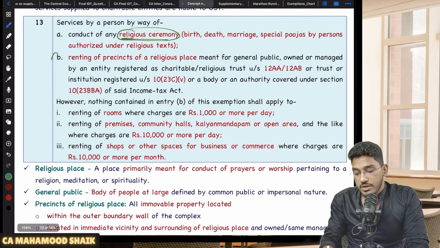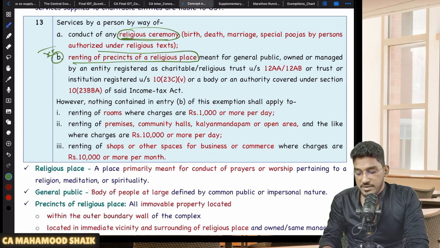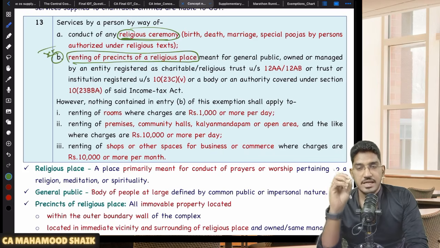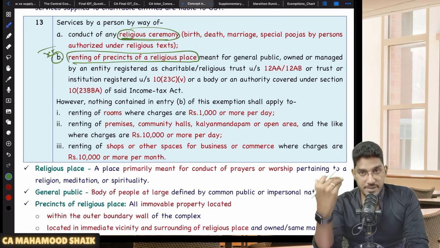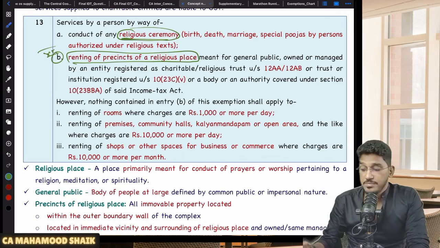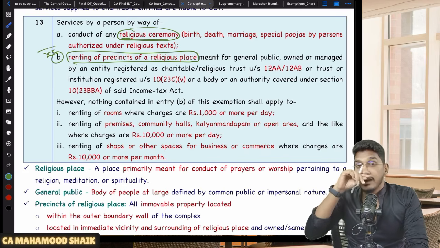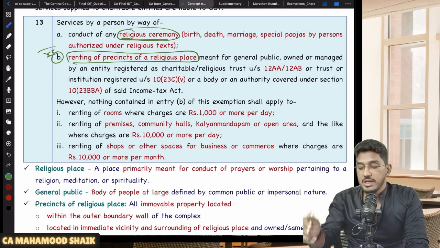Then comes very important, this is also one such point important for examination, services provided by way of renting of precincts of a religious place. So there will be a religious place, in that religious place there will be so many premises. So that renting of precincts of religious place which is meant for general public, and that renting of religious precincts must be done by an entity, that means who should be the service provider?